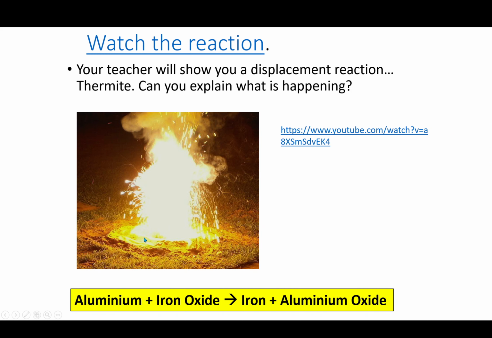Now, some of the reactions can be quite violent. I've got a picture of a thermite reaction here. The thermite reaction is when you react aluminium with iron oxide. The two of them are powders, and so the aluminium will displace the iron from iron oxide, leaving aluminium oxide and iron. And it's a very violent reaction, very, very exothermic. Because you can react them both as powders, you've got a really high surface area, and so you get a really high rate of reaction.